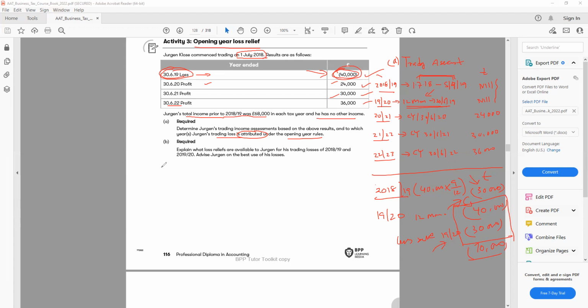So let's talk about this loss first. 2018-19 we have a loss of 30,000. And what option do we have to utilize the loss? Now, when you have a loss, obviously, as we discussed before, it is an opening year rule. So we can utilize the loss for the last 3 years by using the FIFO basis.